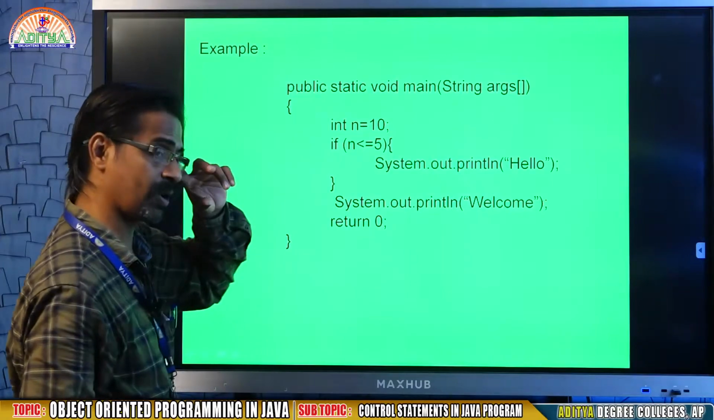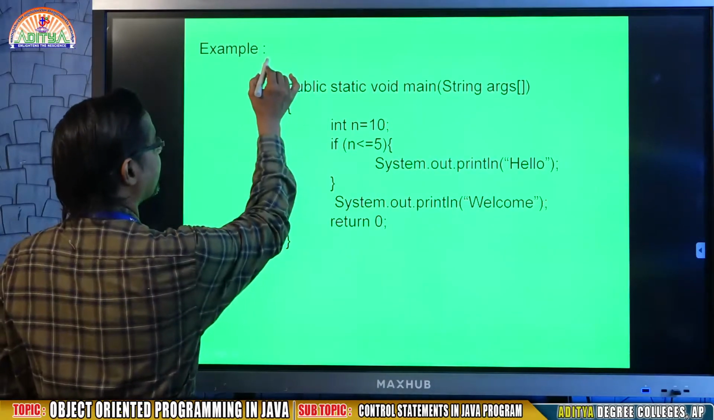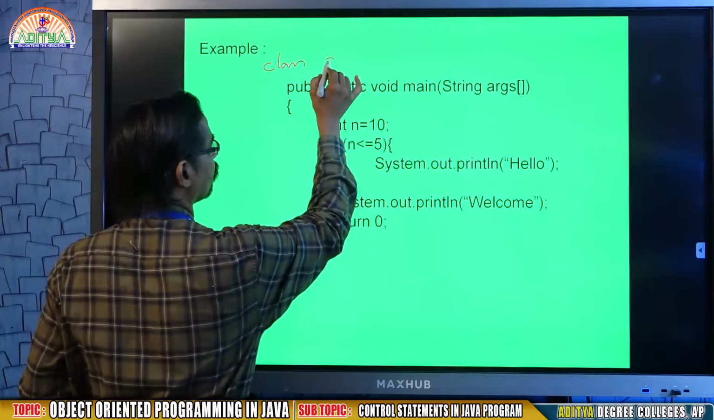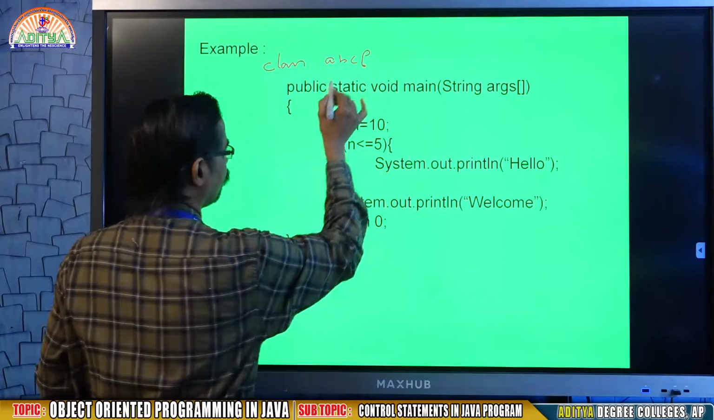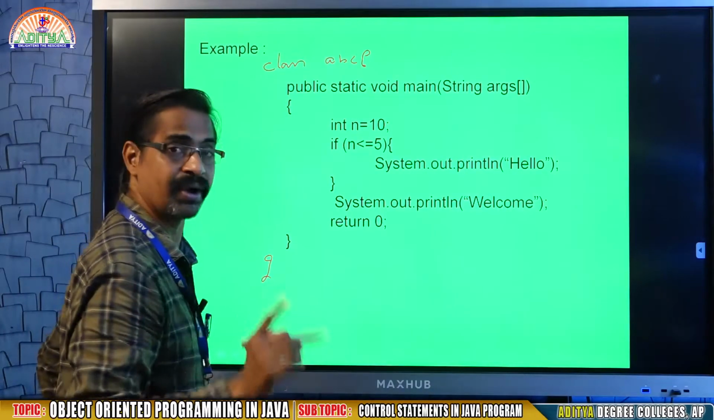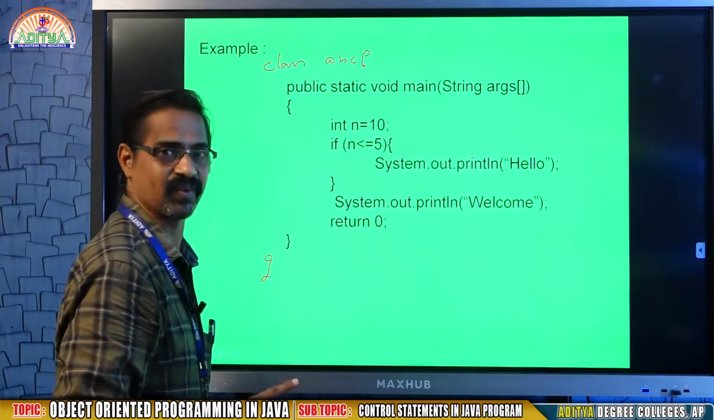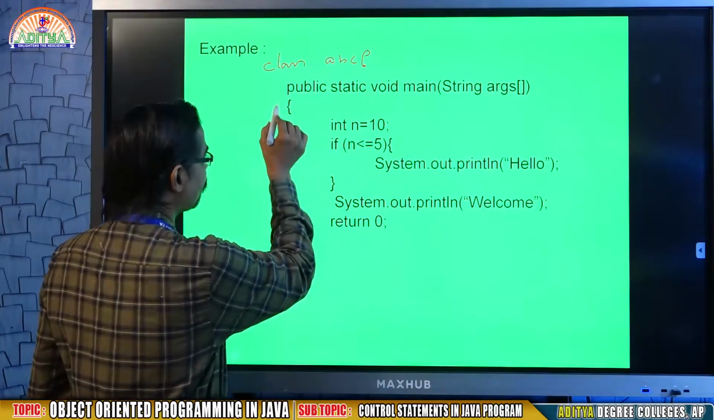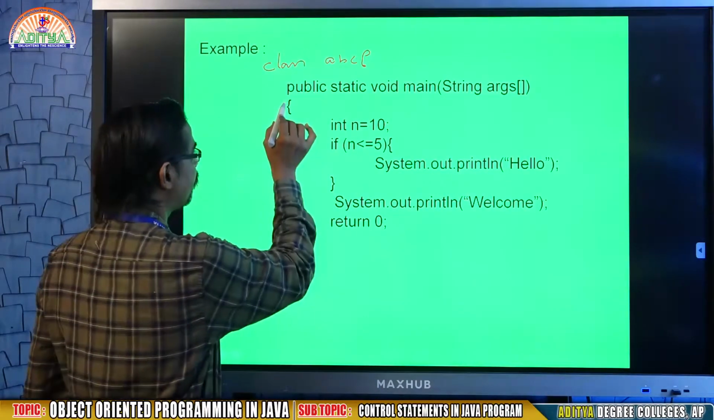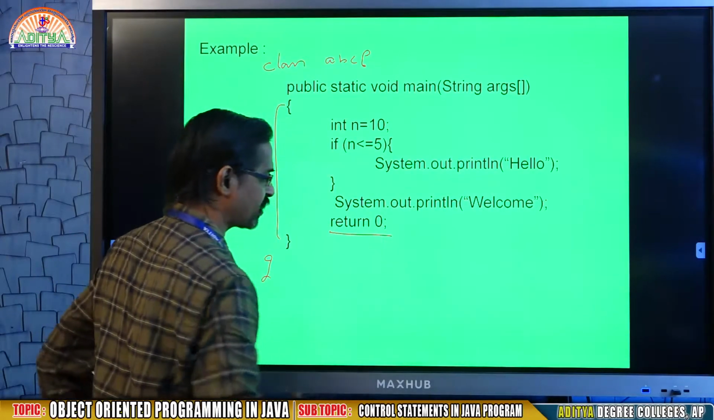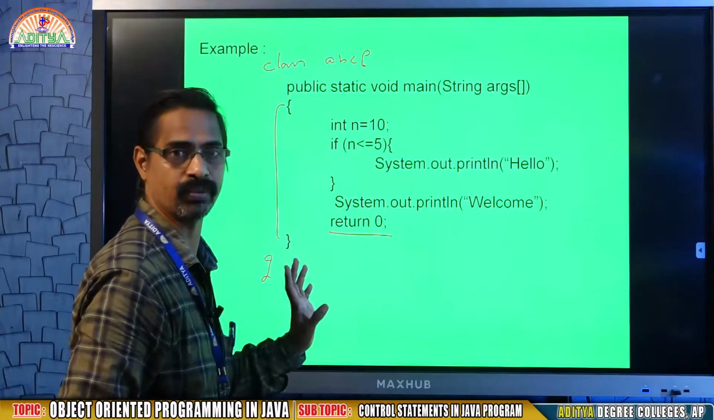This is a small program. Remember, when you are writing a program, be sure every Java program starts with some class name. Within the class, we write public static void main, and one more important thing you have to observe now. This is my main function. At the end of the main function, what am I writing? Return 0.